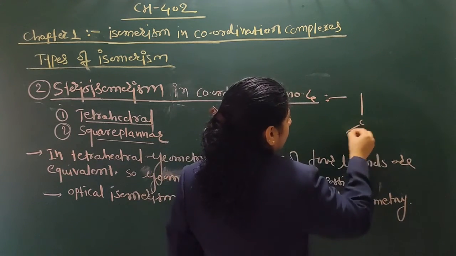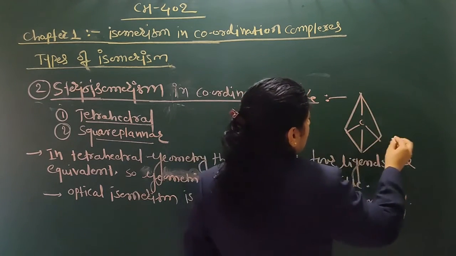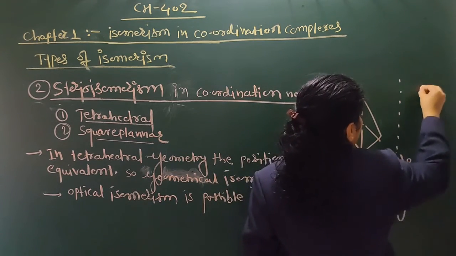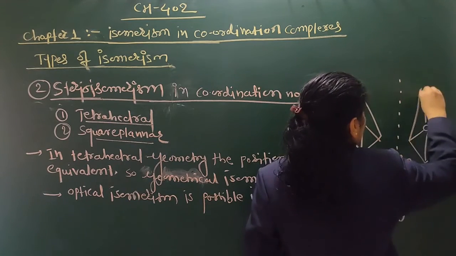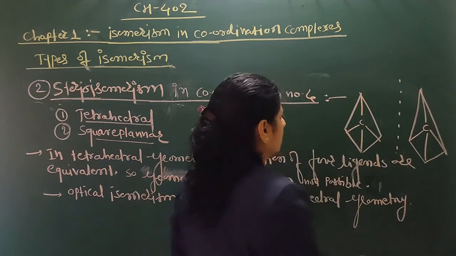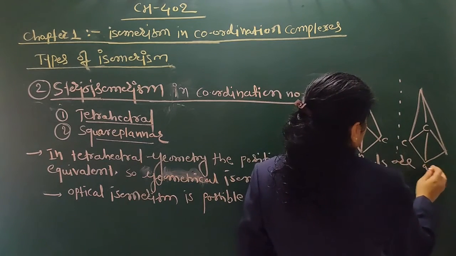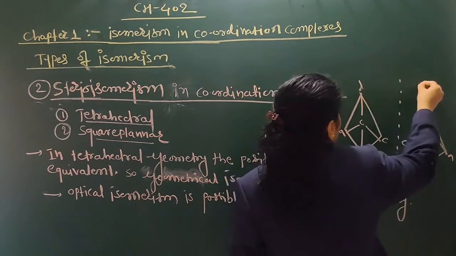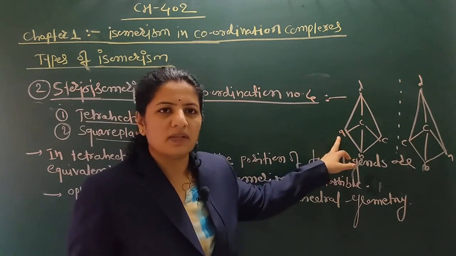Here if you observe, and if we pass the mirror plane in that, it will show the optical isomerism.